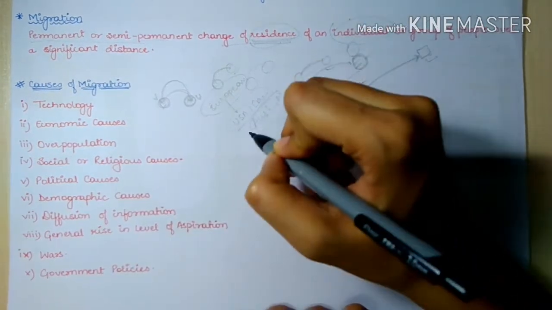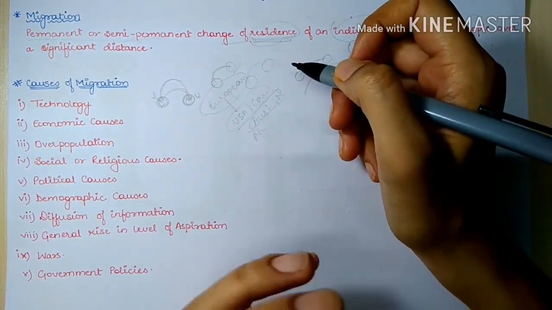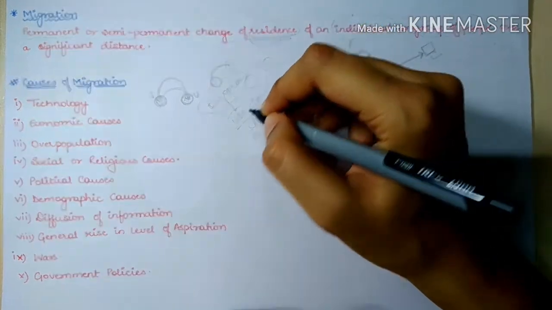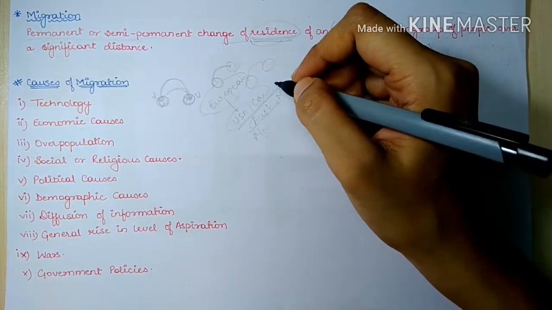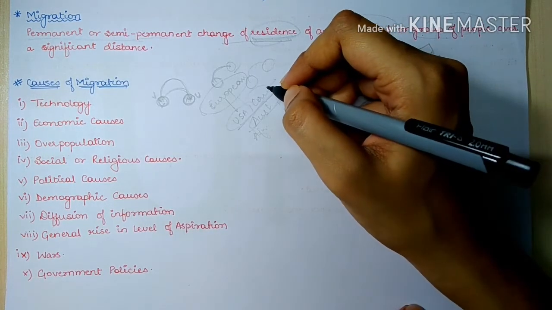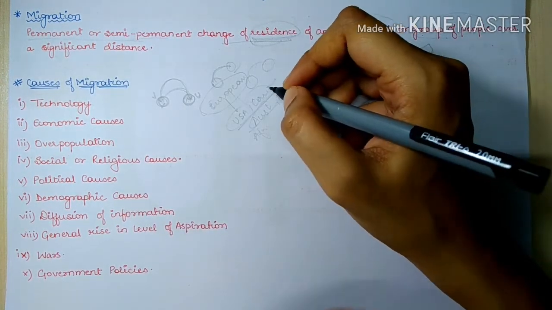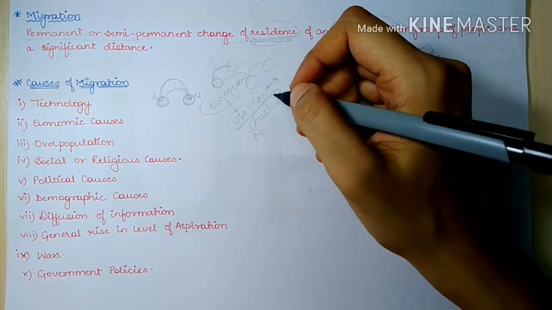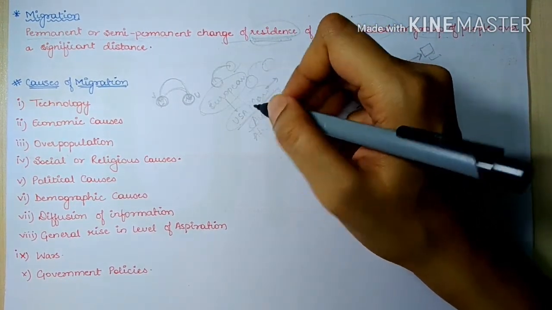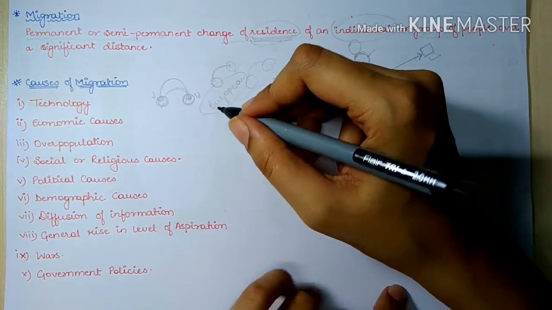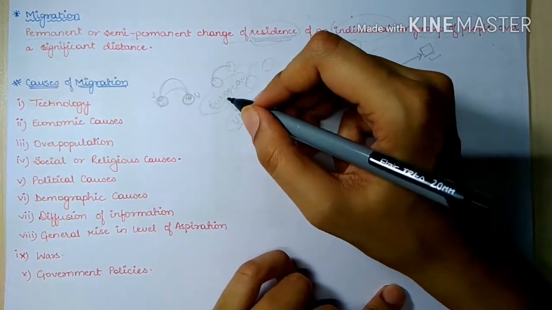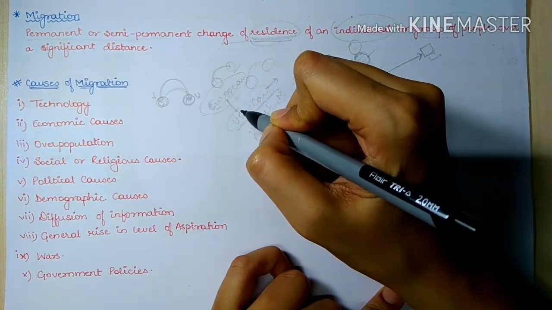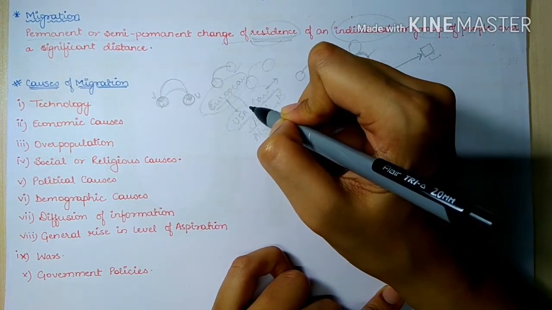See, these regions were very underpopulated. The resources here were huge, so there were great chances for the economic development of these regions. That is why people from Europe, which was quite highly developed, moved to these places.